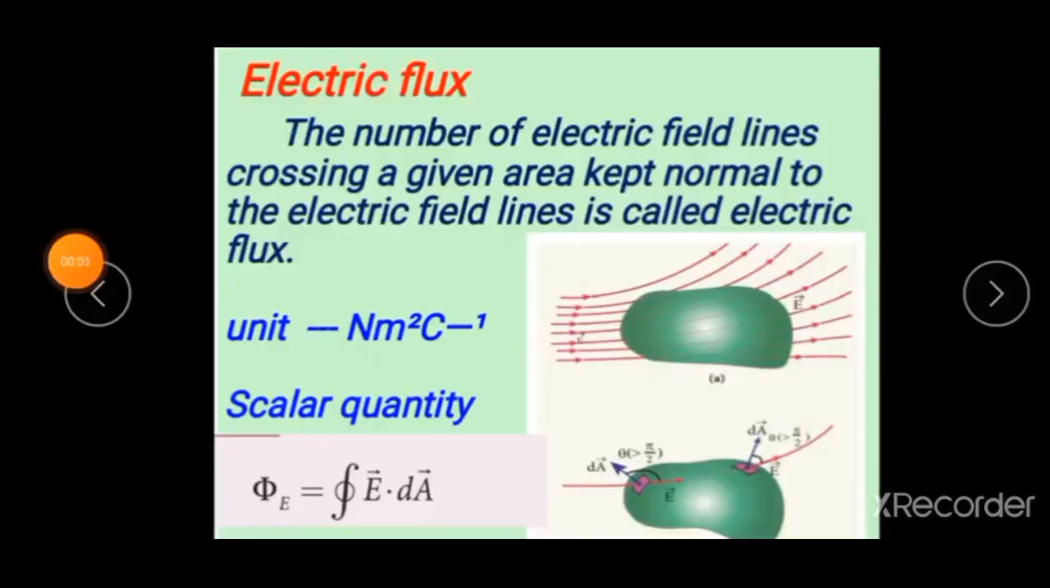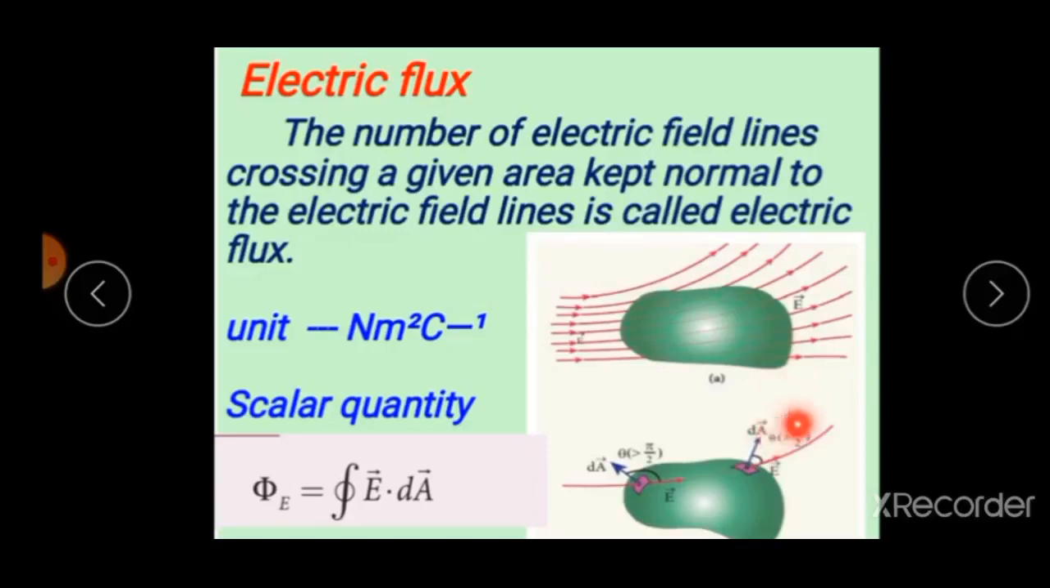Let me start with electric flux. Electric flux is defined as the number of electric field lines crossing a given area kept normal to the electric field lines. Now consider any arbitrary curved surface.